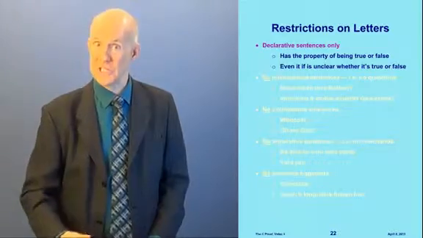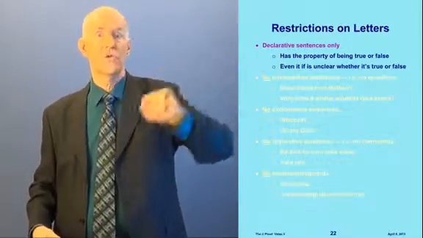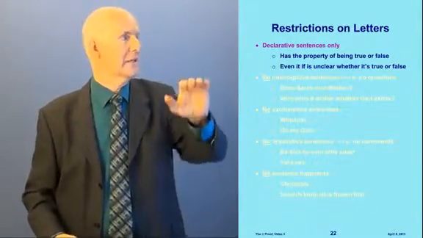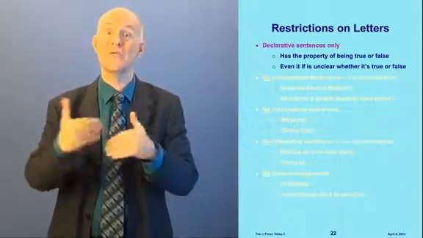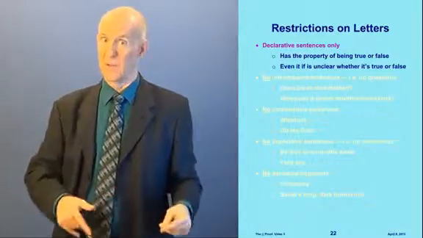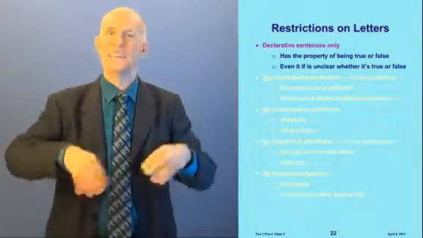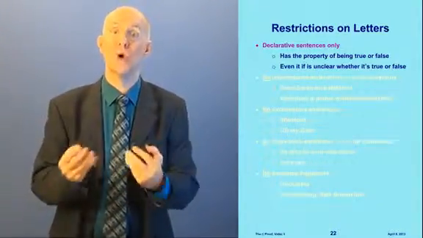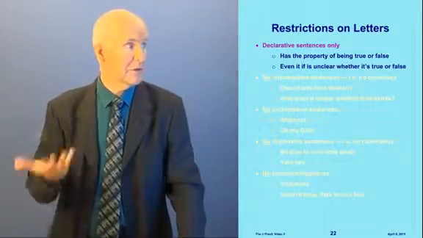Now we have some restrictions on the letters. We're using declarative sentences only. A declarative sentence has the property of being either true or false. It might be unclear whether it's true or false, like a couple of the ones I just mentioned, but it has the grammar structure of truth or falseness, you see, in contrast with these other ones.